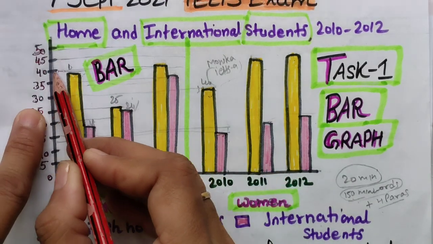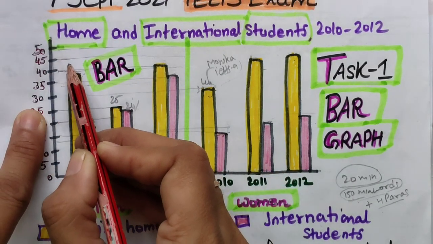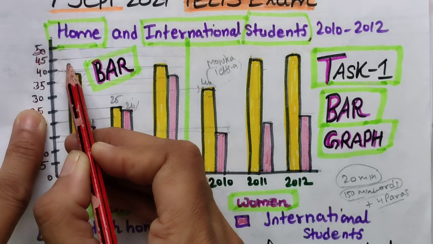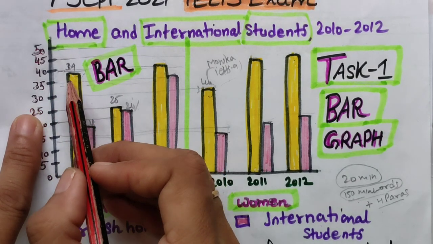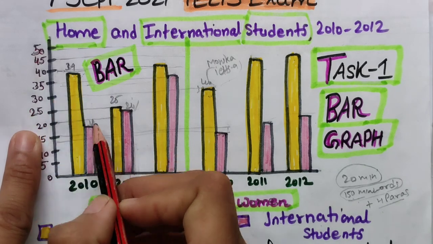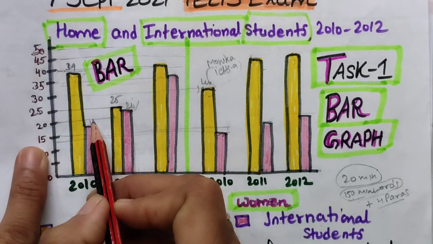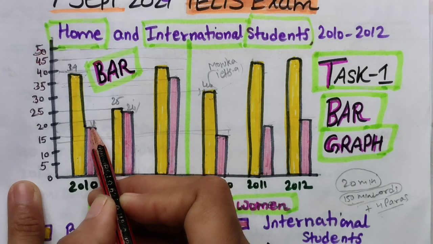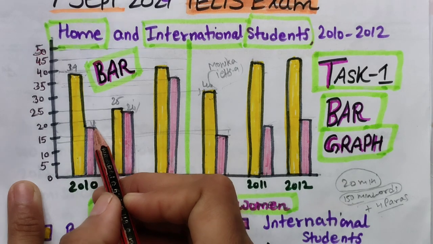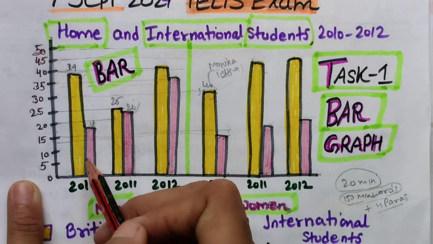So here I can see less than 40, so you can just write 39, around just less than 40 or around 39. Okay, then here it is not exact 20, it is not 17, it is just near 20, so we can just say roughly 18 students.